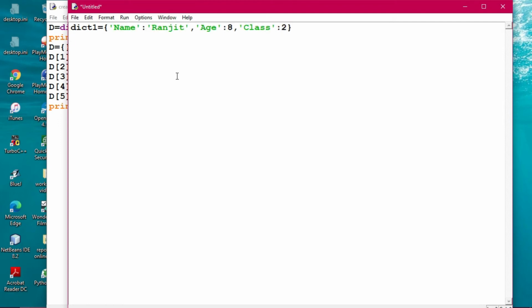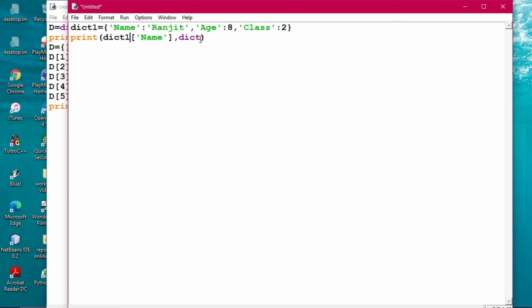Now you see that you can give your print and say you give your dict. And here you should give like this dict name, and the bracket to be closed, and you have to give it in this way. All right, dict name, and you can give here comma, dict, actually we have to take dict1.